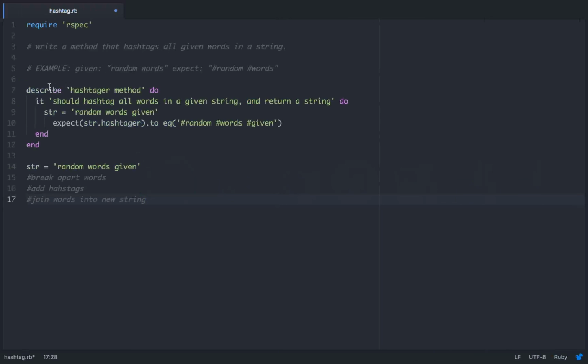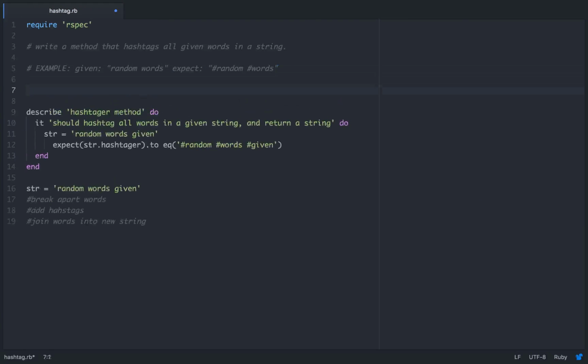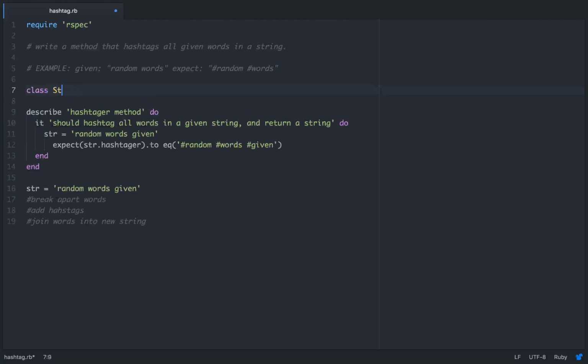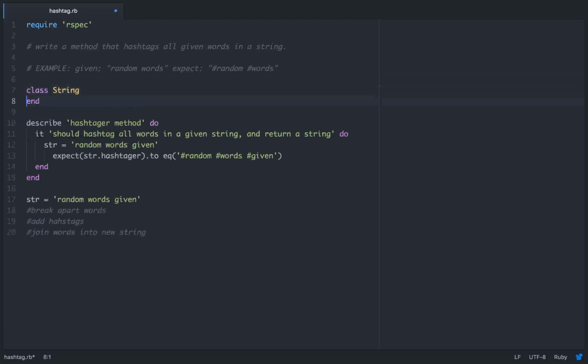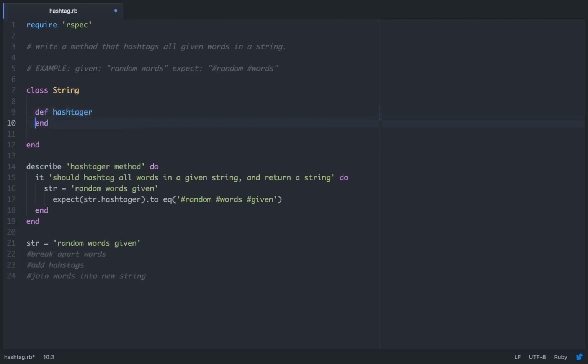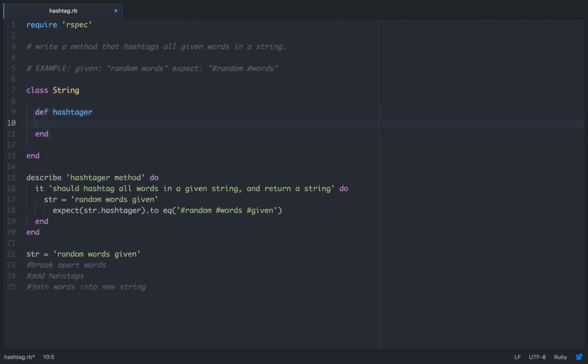So that should work. If you notice in our test, we're calling this hashtagger method on a string object. So that tells me that we're going to have to crack open our string class, String, and write this in the class, which is fine. So it'll just be hashtagger. It'll take no arguments because it's being called on a string object.